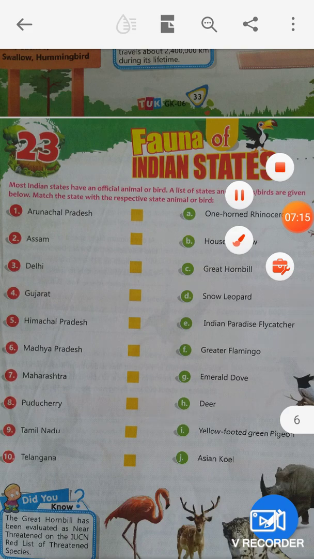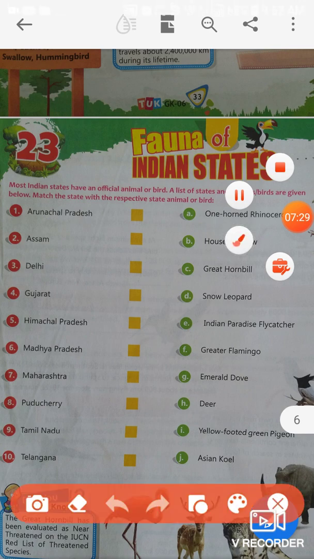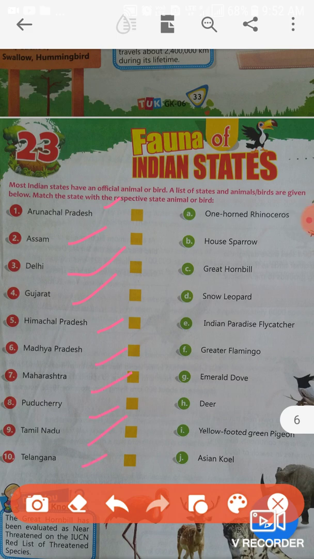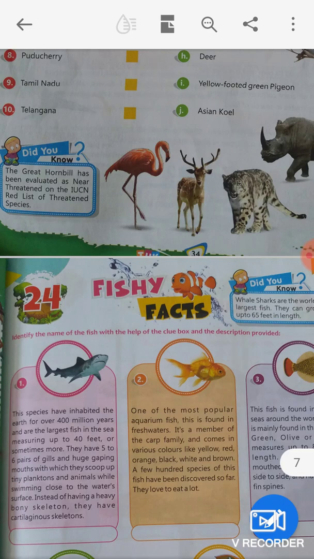Most Indian states have an official animal or bird. A list of states and animals or birds is given below, with the respective state animal or bird. Okay. Arunachal Pradesh, Assam, Gujarat, Himachal Pradesh, Madhya Pradesh, Maharashtra, Pondicherry, Tamil Nadu, Telangana. We will have to find out in which state these birds are found. The great hornbill has been evaluated as near threatened on the IUCN Red List of Threatened Species.